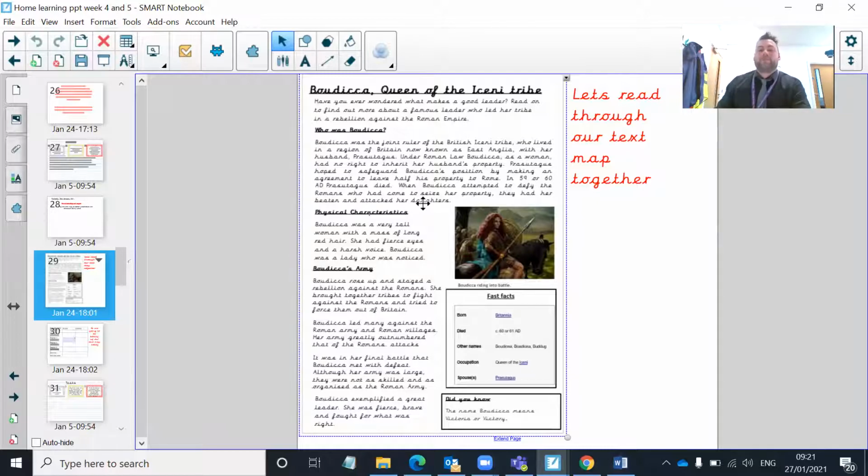And you can see that there is a picture of Boudicca here. This is obviously not a real picture of her. This is an artist impression. And then we've got some fast facts. She was born in Britannia. She died around 60 or 61 AD. Her other names included Boudicca or Buddug. She was the queen of the Iceni tribe, and her spouse, which means partner or husband, was Prasutaceus. The name Boudicca means Victoria or victory. So there we are. There's our text map.